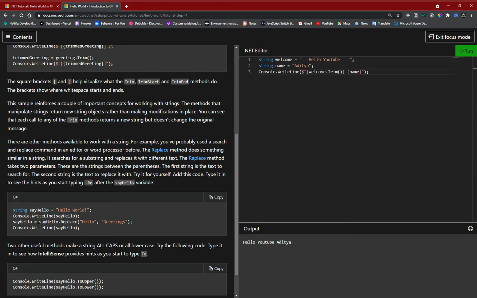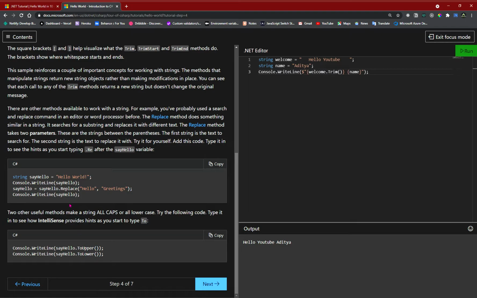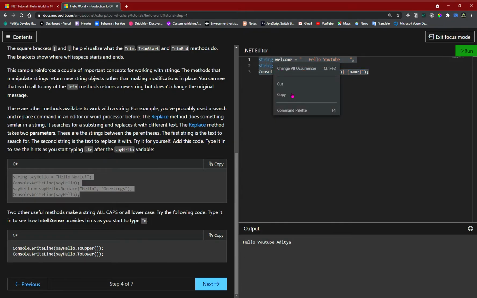We are now saying say hello dot replace hello greetings, and console dot write line say hello. Let's see what it prints. Okay, we can just paste it and let's run it.